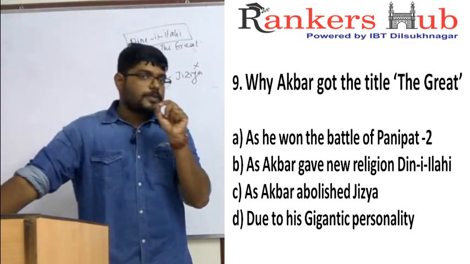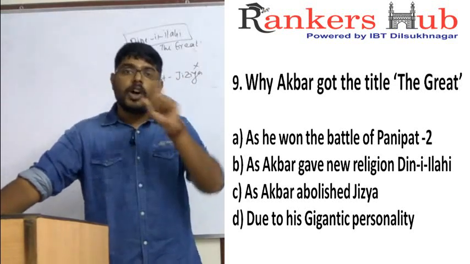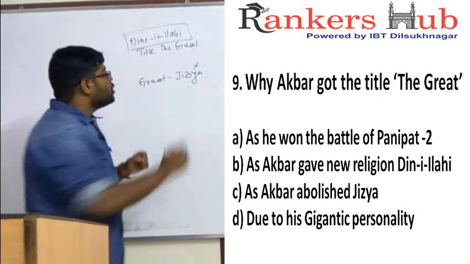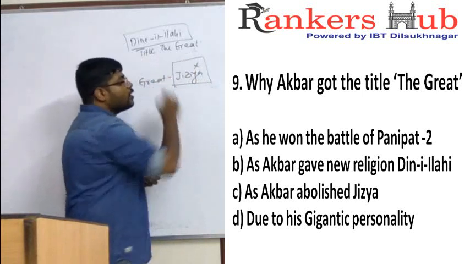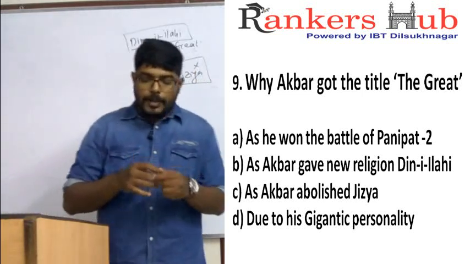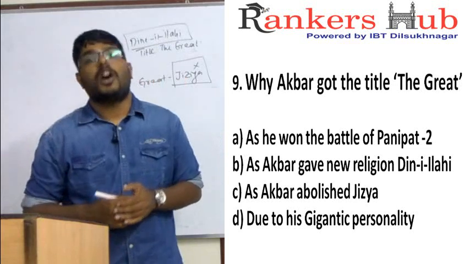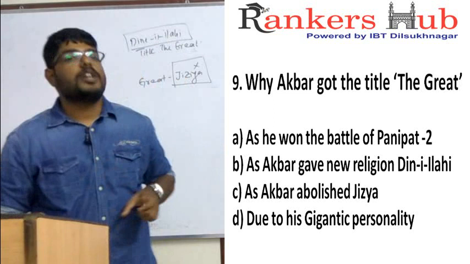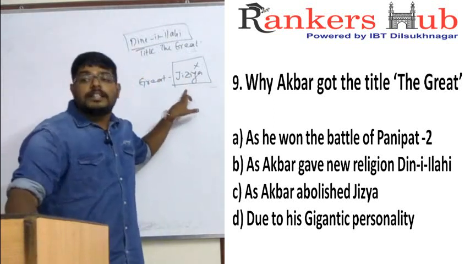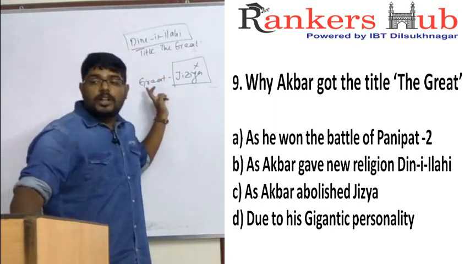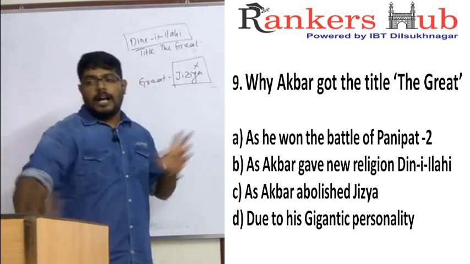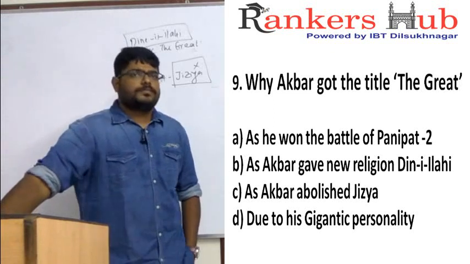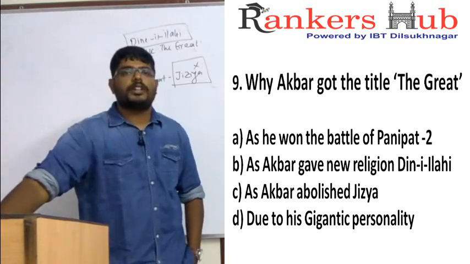If any non-Muslims were present in India, starting from the sultans, all the non-Muslims had to pay tax to the emperor. That tax is called jizya. So Akbar abolished jizya. That means now in the kingdom of Akbar, Hindus and Muslims can live in harmony. Both Hindus and Muslims are equal in the court of Akbar, and Akbar is the only person who officially removed the tax called jizya. So people call him with the title Great. So Great means Akbar.